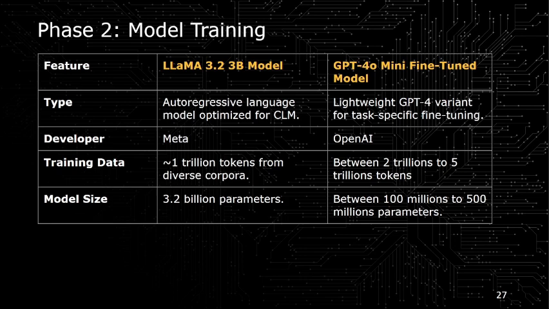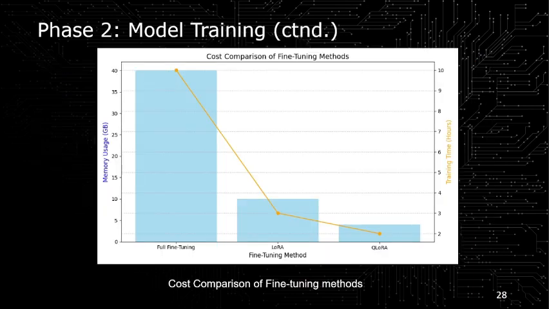The Llama model is developed by Meta. The GPT-4o mini model is developed by OpenAI, and the Llama model was trained on 1 trillion tokens, and the GPT-4o mini model was trained on 2 trillion to 5 trillion tokens, and the Llama model has 3.2 billion parameters. On the other hand, the GPT-4o mini model has between 100 million to 500 million parameters.